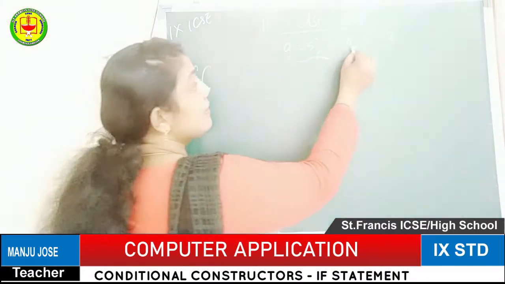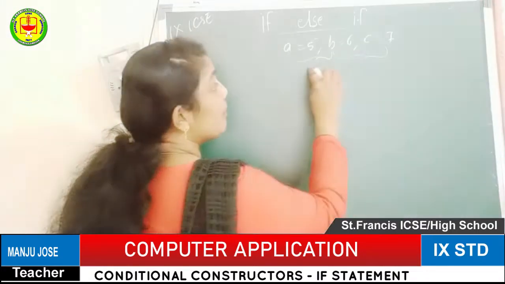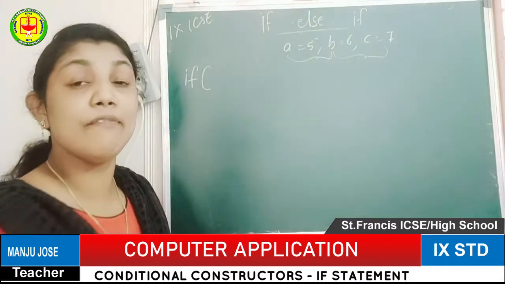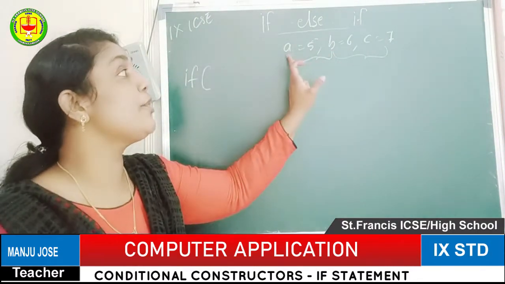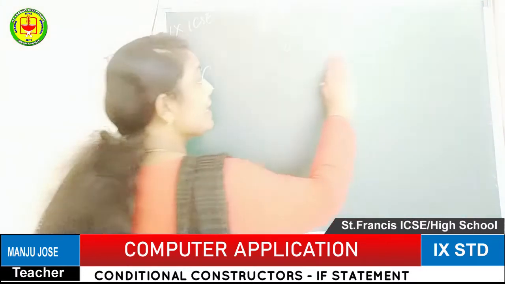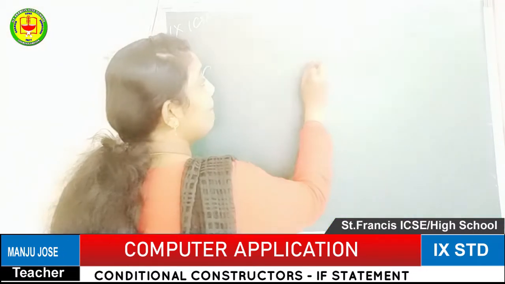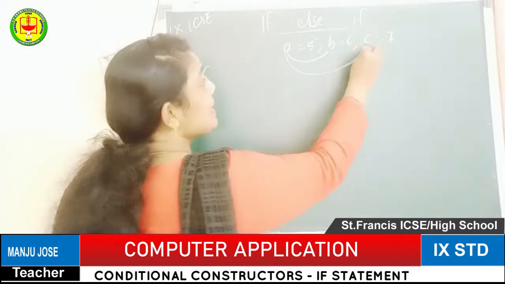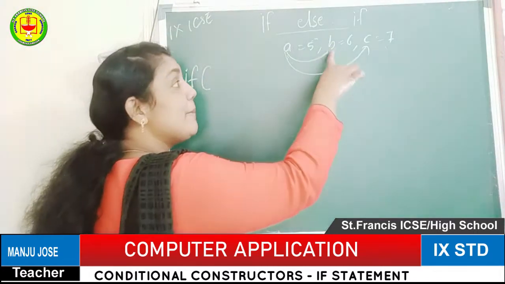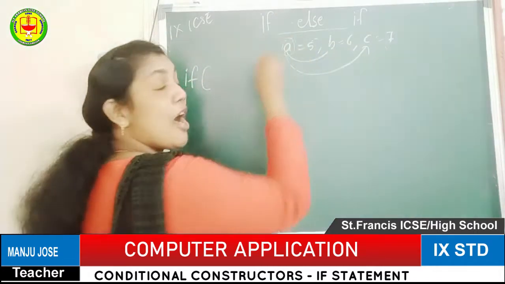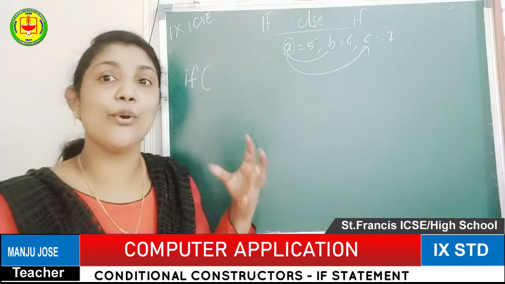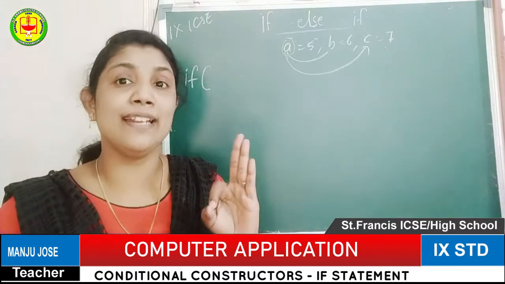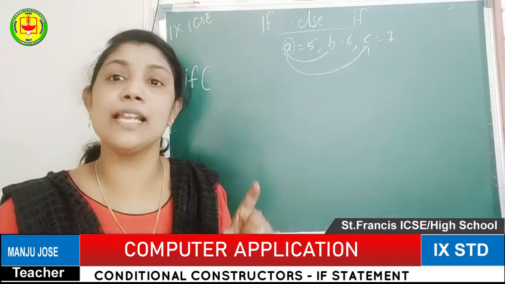If it is 3 variables, you have to check the first value with the second value and also the third value. That means a should be checked with b and c. After comparison with b and c, you have to confirm a is the greater value. So here we are going to apply 2 conditions at a time in a single condition.